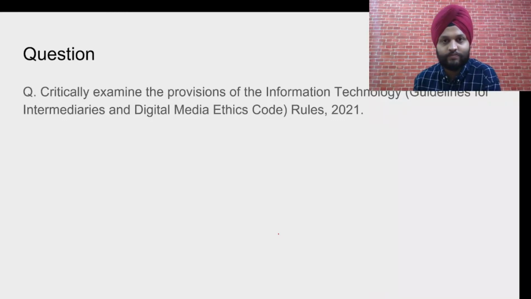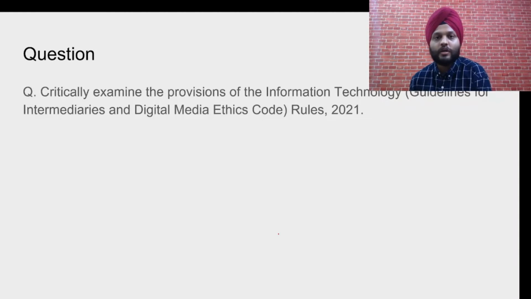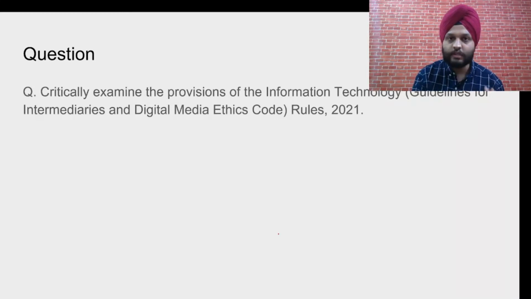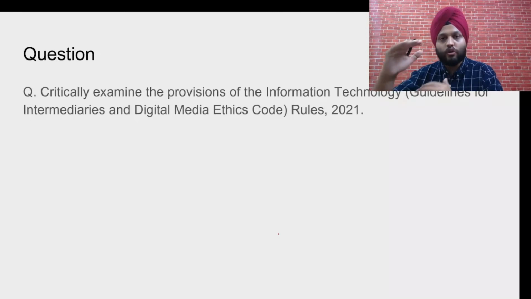Critically examine. I would also suggest that you jot down the key provisions of the IT rules, because such questions have also been asked, and you should know the pros and cons. So this question will help you with the pros and cons.